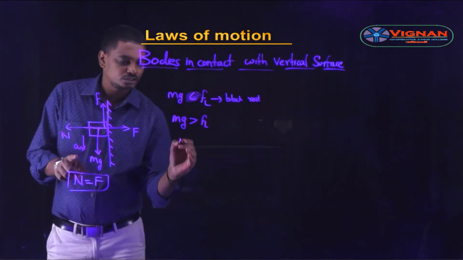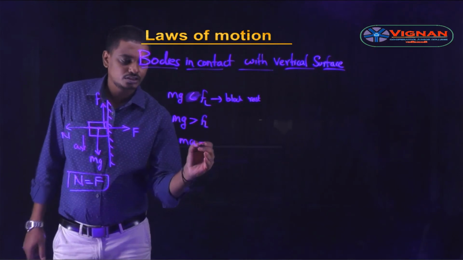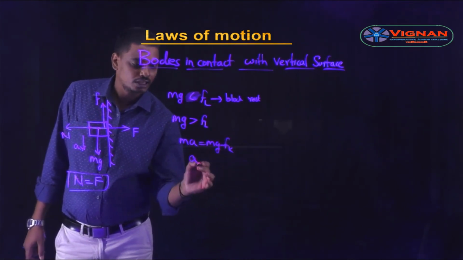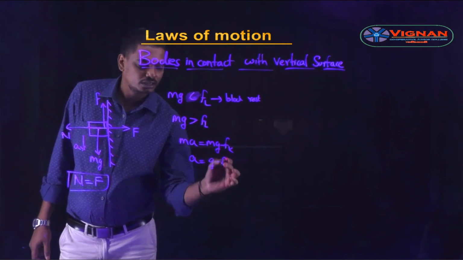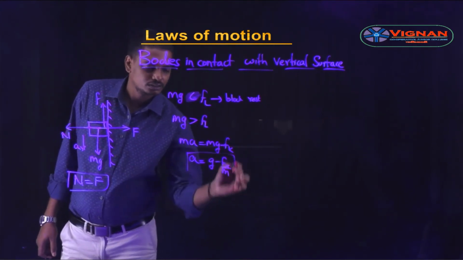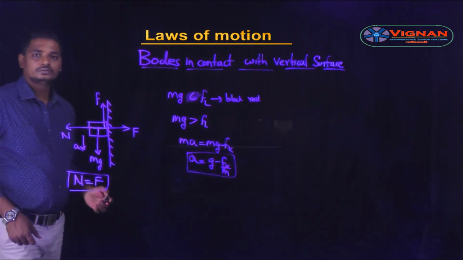From this, the equation can be written as ma equals mg minus fk, or a equals g minus fk by m, which is the acceleration of the block.